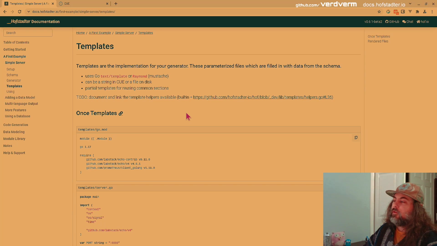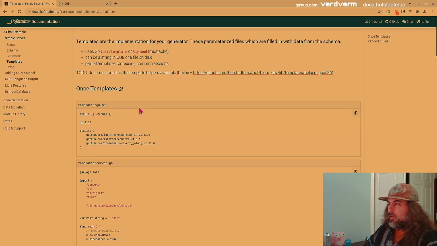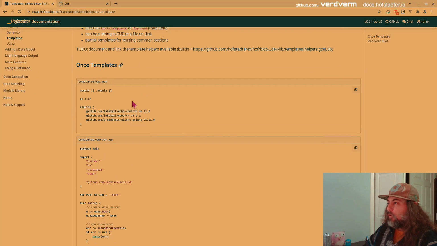And then we have templates. This is the back end of a generator, the real implementation. So essentially, here's our go.mod. It's the module and our module name. And we'll say Go 1.17, and we'll set the versions that this module is working with.